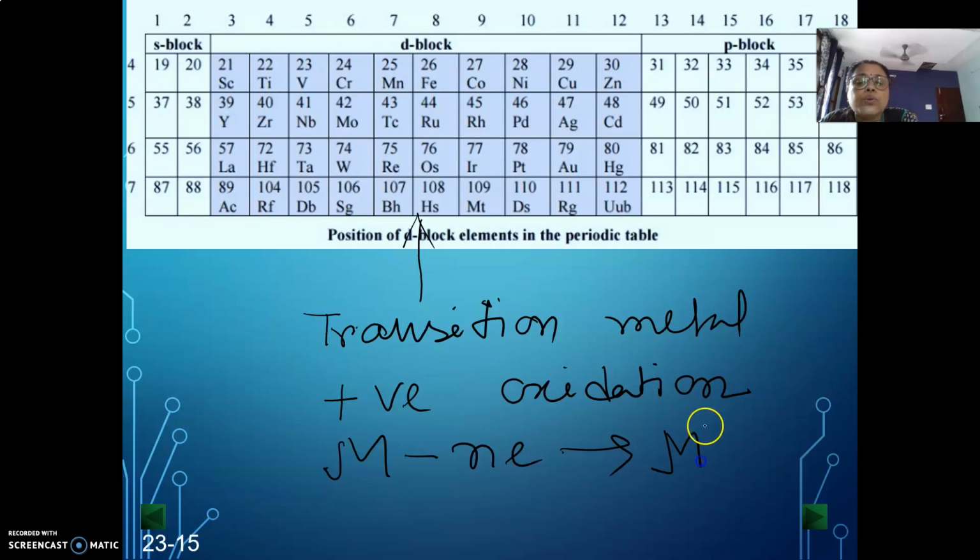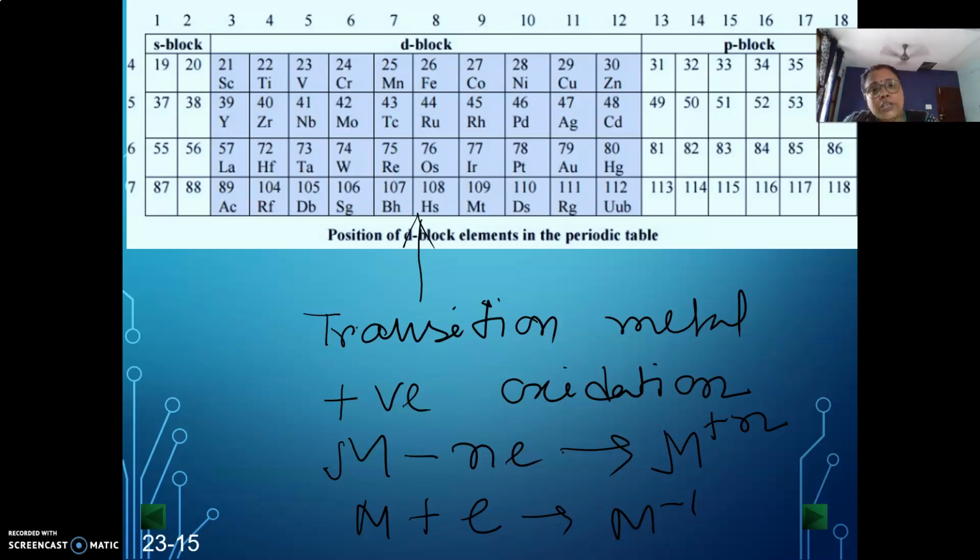meaning a metal can release a definite number of electrons to go to the metal plus n state, but a metal can never accept even one electron to go to the negative state. Why? Because metals have very low ionization energy, a very low electron affinity, and neither do they have a high value of electronegativity.